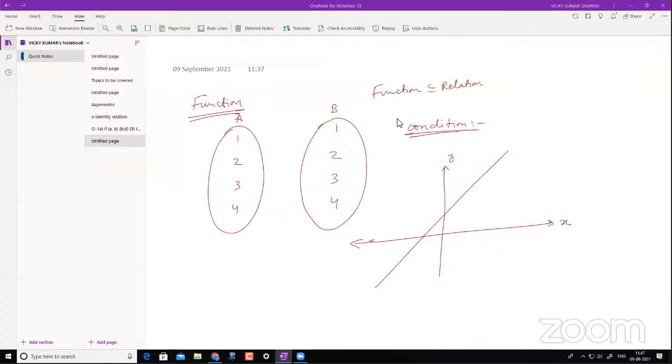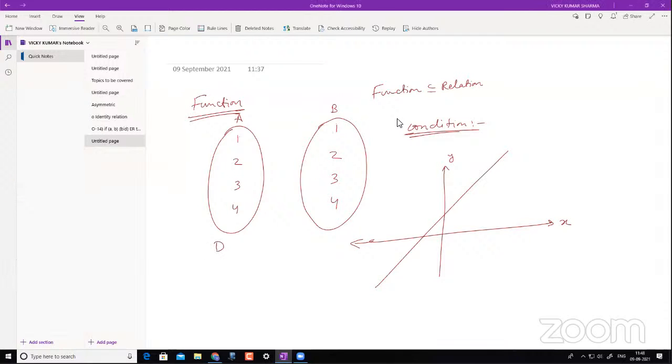So now see, this is our x and y axis, and this is a line. Now I'll try to map it with this arrow diagram here. You see this set is my set A, which contains elements 1, 2, 3, 4, and this is another set which contains the same elements. Now you understood how we can get these functions from a relation, when we satisfy those two conditions.